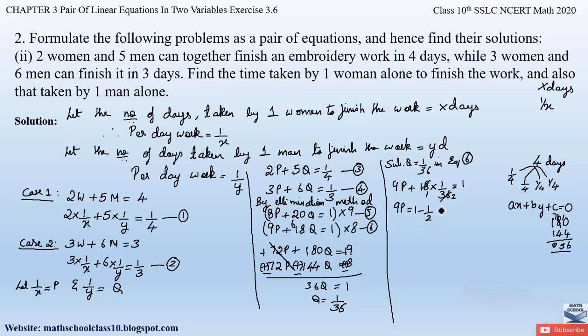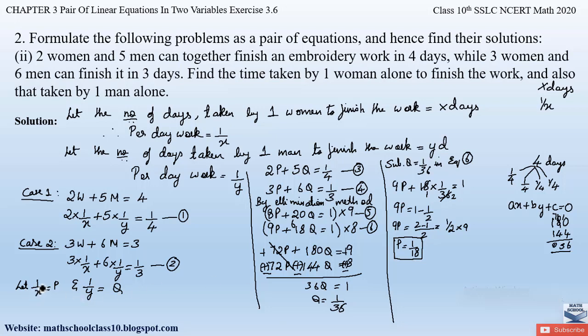So what will be the LCM here? 9p equal to, 2 is the LCM. So we get 2 into 1 is 2 minus 1. So we get equal to 1 by 2. So 9p equal to 1 by 2, or sending this 9 to the right hand side, it comes in the denominator. So 9 into 2 will be 18, and we got p value as equal to 1 by 18.